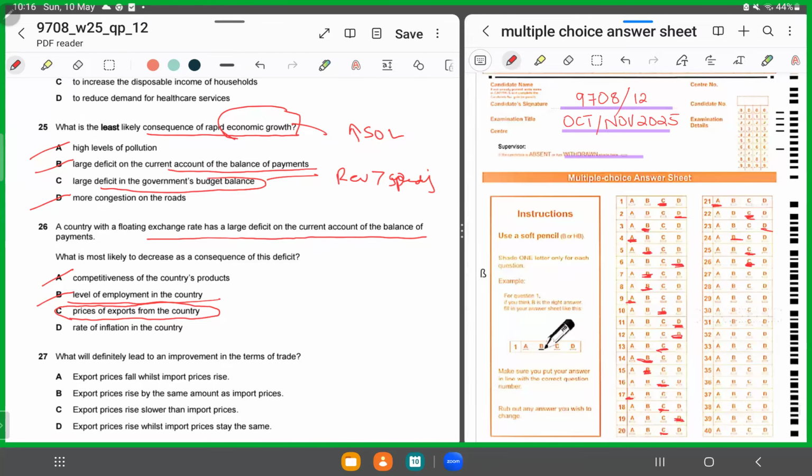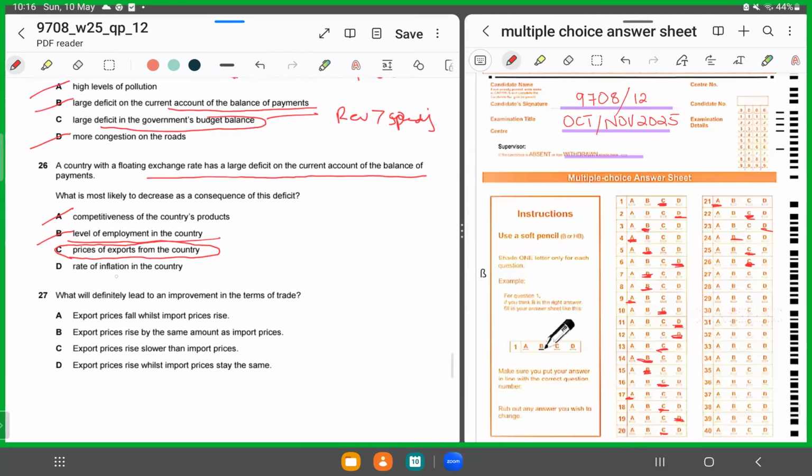It cannot be D again because rate of inflation in the country would rise and not fall. So we'll stop in D. C is the correct answer for MCQ number 26.